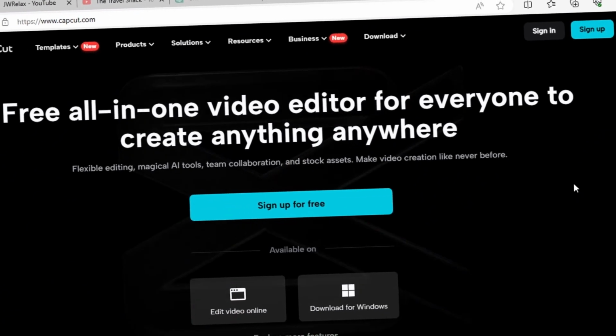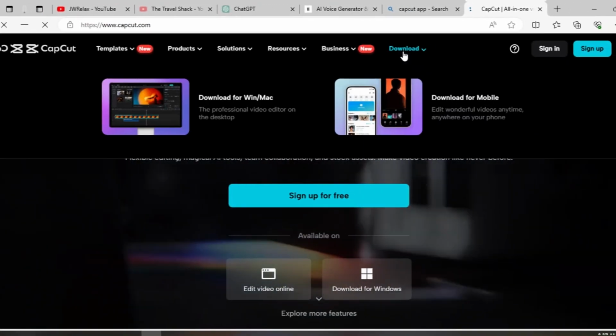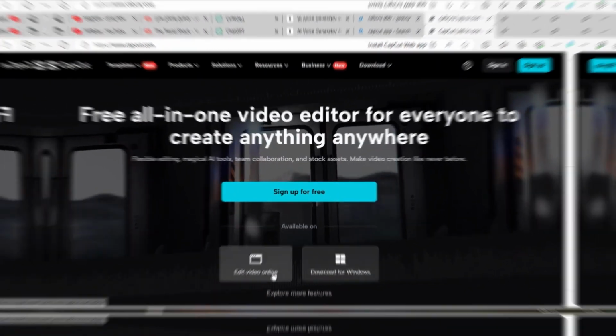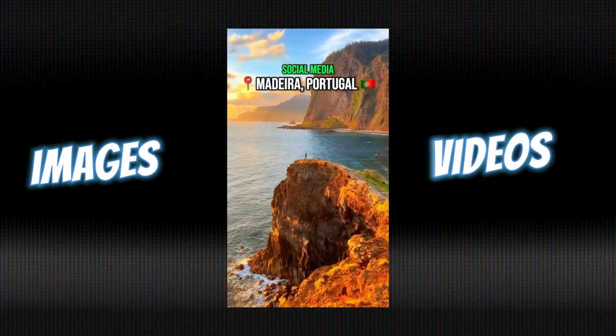For video editing, I will use Capcut. It is a completely free editing tool. They offer different versions for both mobile and PC. Just download and install it. Now, you can create this type of video using both images and videos.